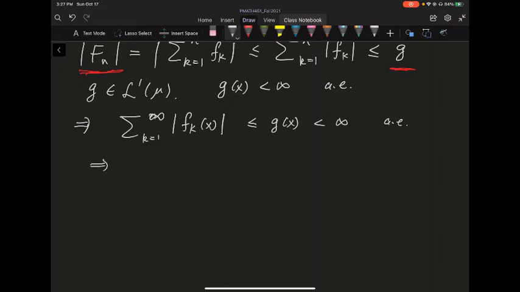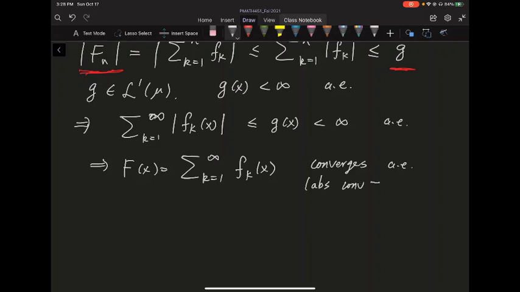So I can just let f of x equal the summation k going from 1 to infinity of, let's take it without the absolute value, that actually converges almost everywhere, because absolute convergence implies convergence. Okay, so this is from 148.